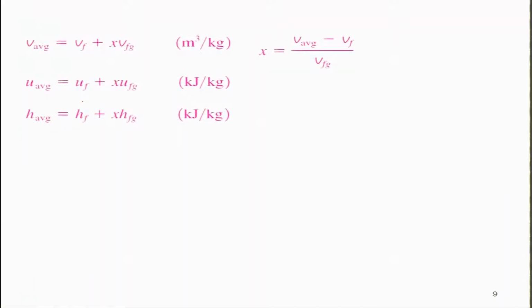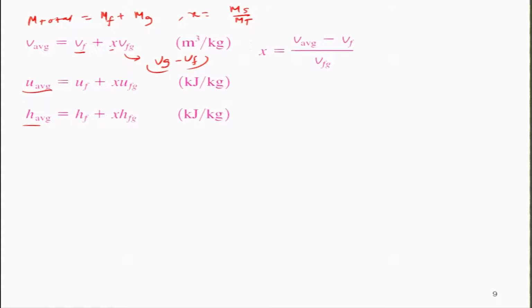One can show clearly that, having this definition, where m total is equal to m fluid plus m gas, and x is m gas by m total, the average volume of the system is nothing but Vf plus x multiplied by Vg minus Vf. And similarly for internal energy, similarly for enthalpy.